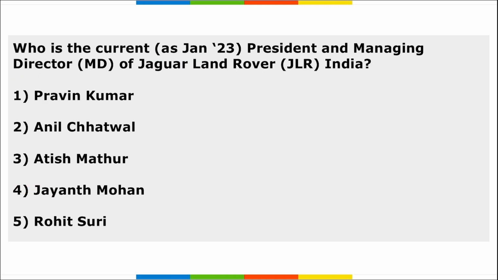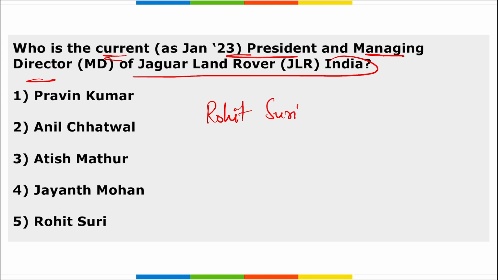Next is, who is the current president and managing director of Jaguar Land Rover in India? So he will be Rohit Suri. Correct option is option 5. He is the president and managing director of Jaguar Land Rover India, and he will retire from his position on 31st of March in 2023.